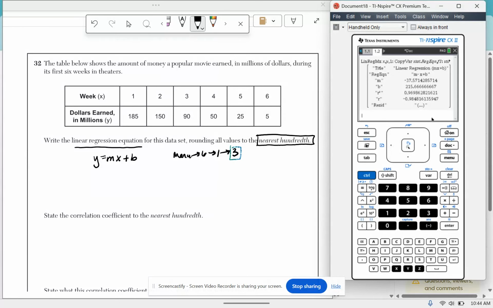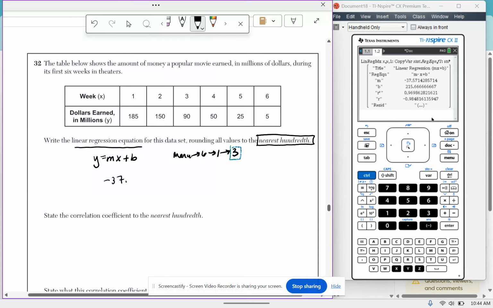My M is negative 37.57 when I round it to the nearest hundredth. So my slope is negative 37.57, and there's an X next to it. My B is 215.6666.